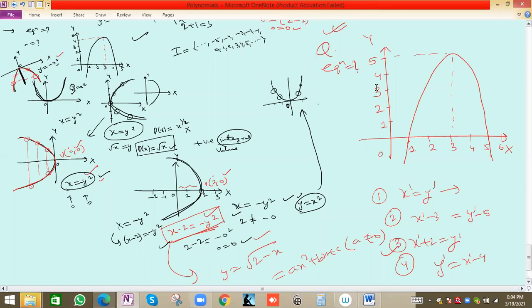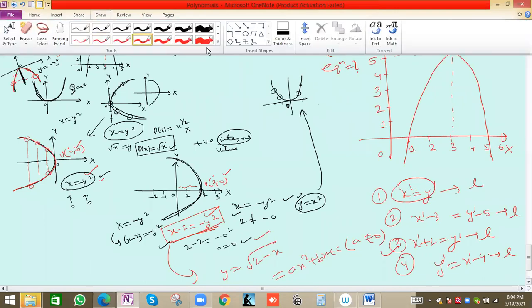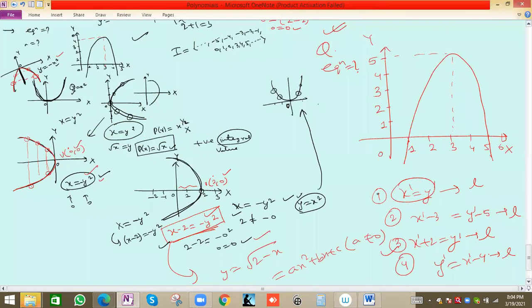Because y equal to x minus 4 or x plus 4 is the equation of a straight line. This also is a straight line. The difference is that the straight line x equal to y will pass through the origin. The others will not pass through the origin, but they will all be straight lines only.